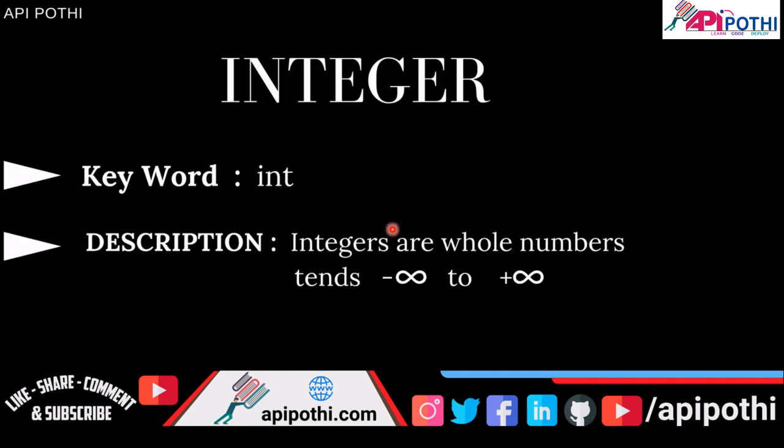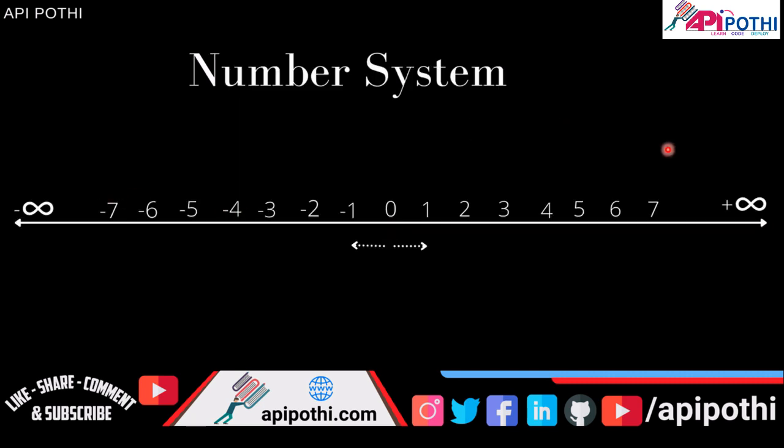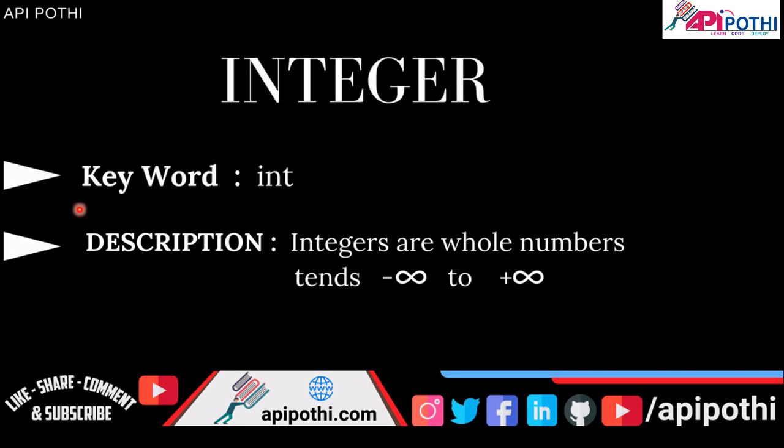Now coming to what an integer is. Integers are whole numbers which range from plus infinity to minus infinity. Whole numbers means 1, 2, 3, 4, 5, minus 1, minus 2, minus 3, minus 4, minus 5. A whole number does not mean a fraction, neither a decimal number.